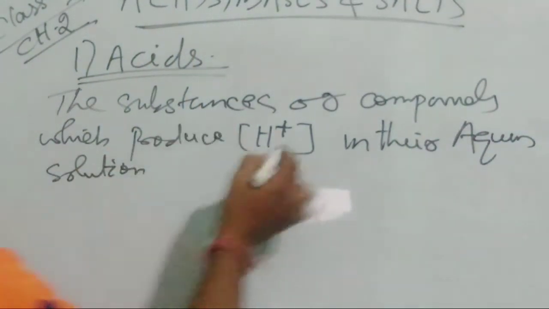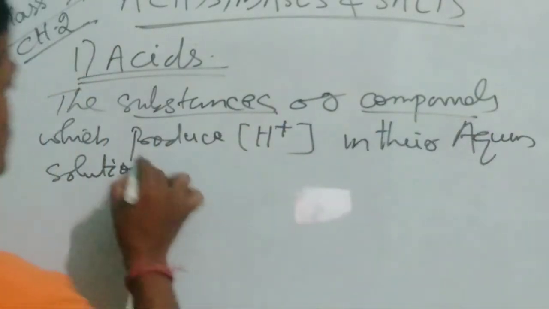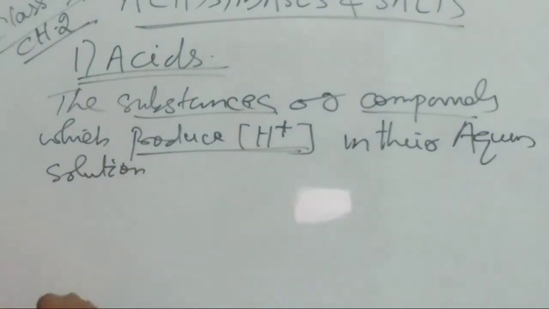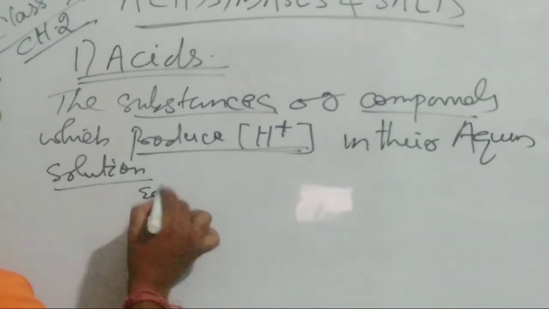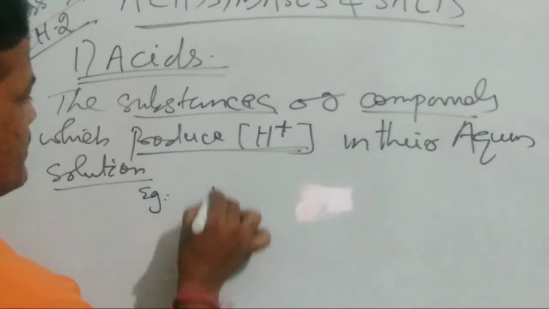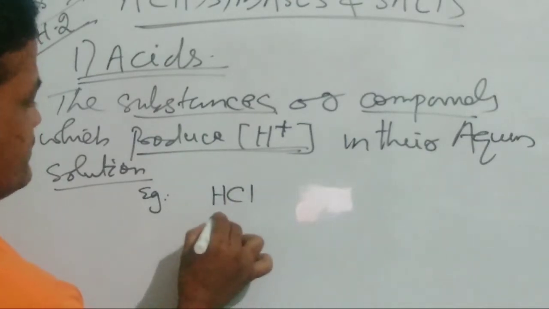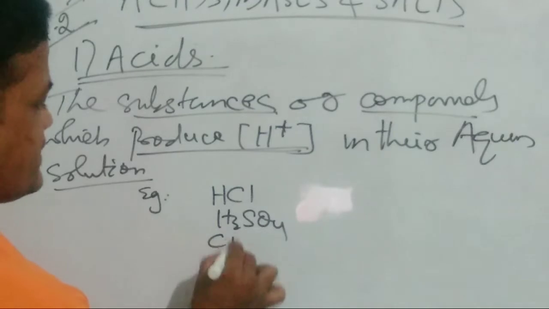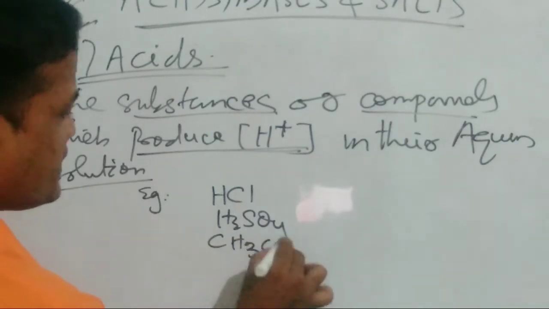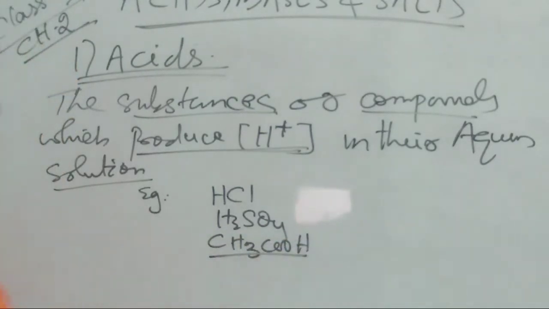Examples, as we have defined: HCl, H2SO4, CH3COOH, acetic acid we can say. So these are the acids. Okay friends, these are the acids. Let us see the types of acids.